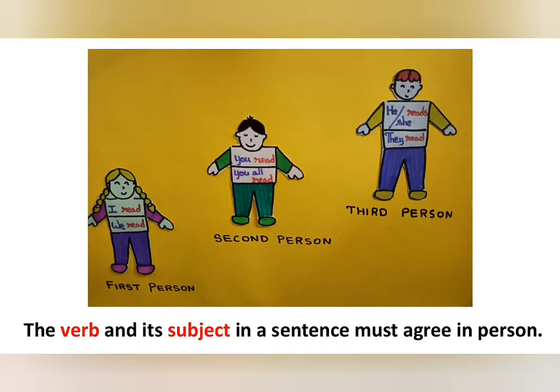The verb and its subject in a sentence must agree in person. That is, first person, example, I read, we read. Second person, you read, you all read. Third person, he reads, she reads, they read.